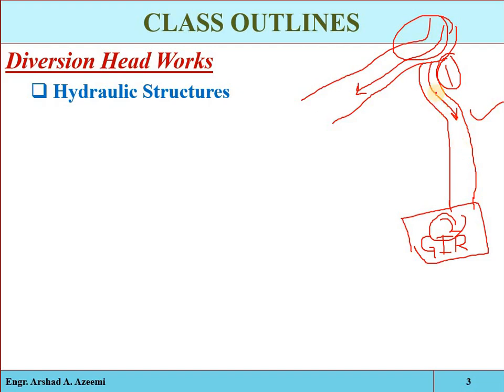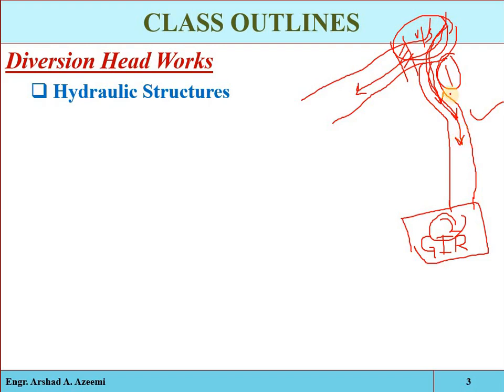Now see how the specific amount of water will be properly diverted into the irrigation canal. For that purpose we will have to construct some diversion structure. For example, a weir or barrage or dam will be constructed, so that the water level at the upstream side may be raised and the water may be safely diverted into the irrigation canal.